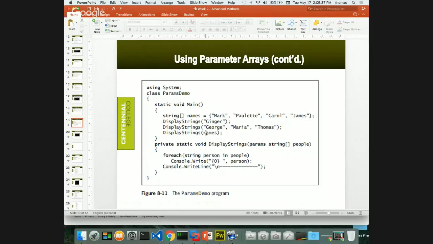I'm not making a copy of my array here, right? It's passing by reference. So that means when I pass in the names array itself, I'm actually referring to the names array here. It's very dangerous. Be careful when you do that.